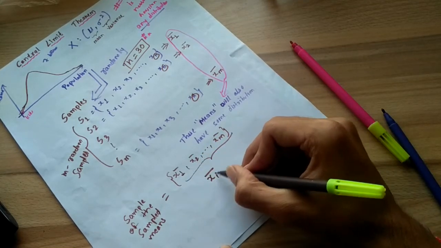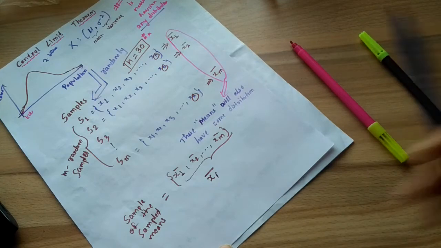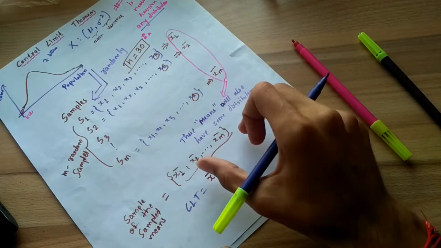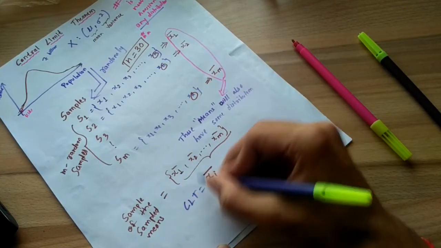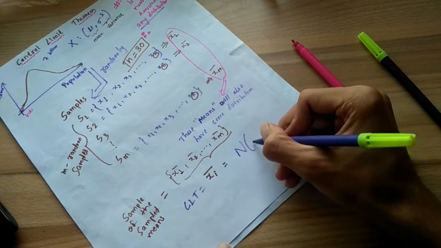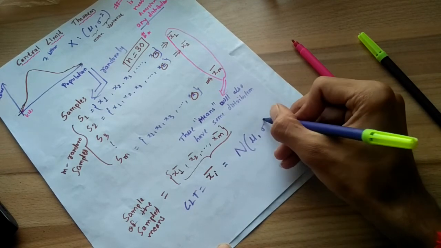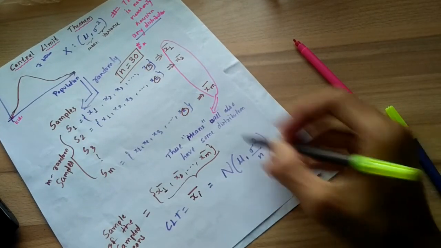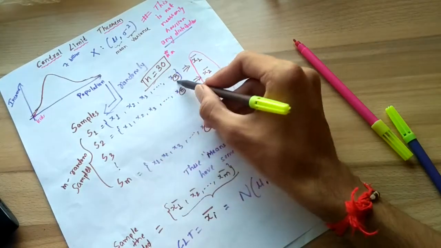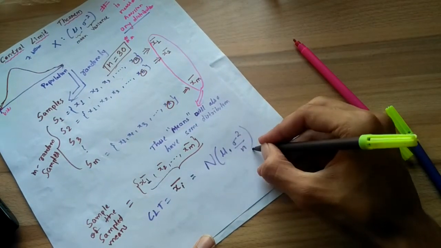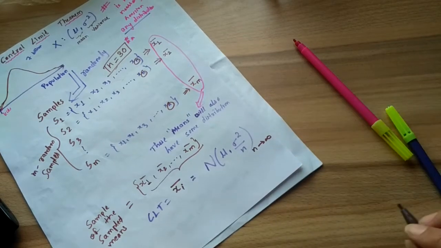What CLT says is that this distribution, obtained from the sample of the sampled means, is Gaussian with mean mu and variance sigma square by n. And what is our n? N is the number of data points in each sample that we created from the whole population, provided that n tends to infinity.